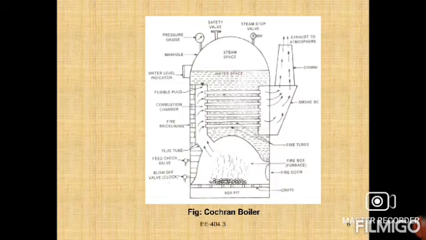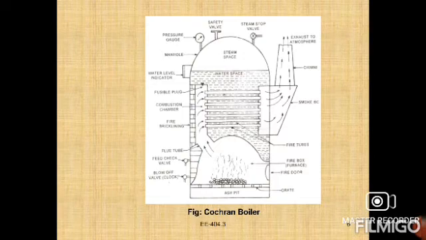In an oil fired boiler, the oil is directly sprayed into the furnace through the fire door, right. The fuel is burnt in the firebox and the hot gases from the firebox pass through the combustion chamber and the short tubes to the smoke box, and from there the gases are discharged to the atmosphere through the chimney, right?